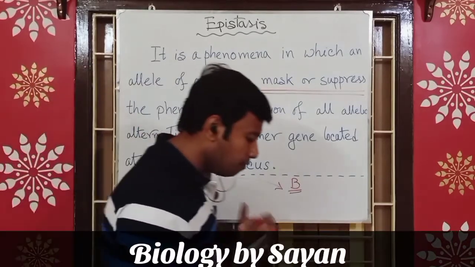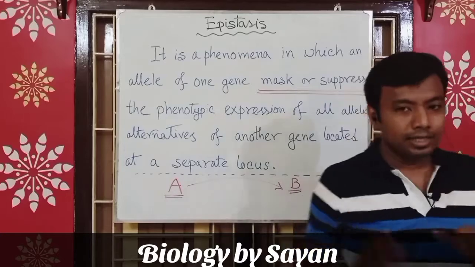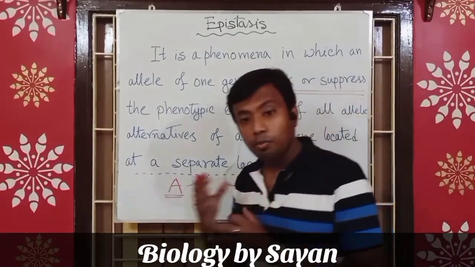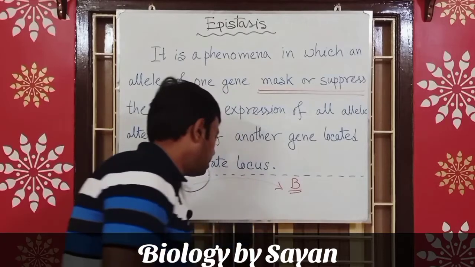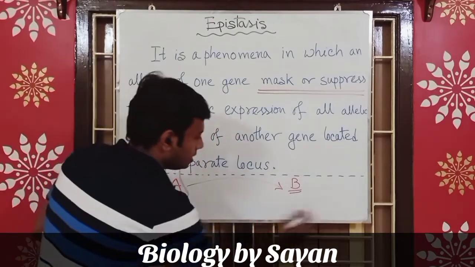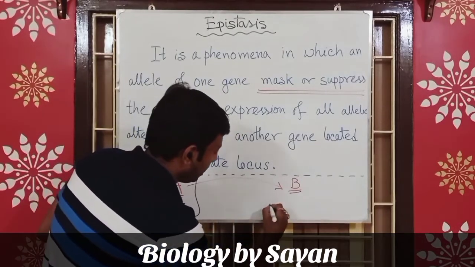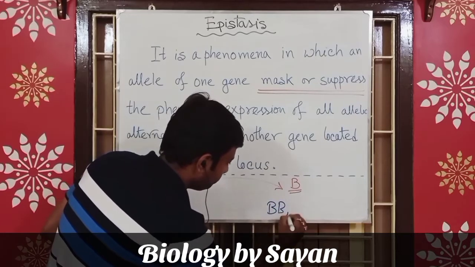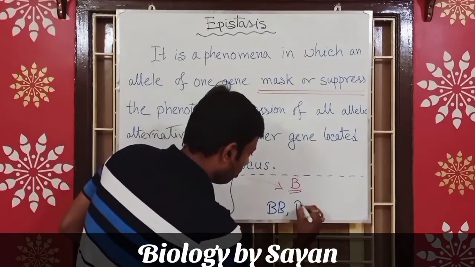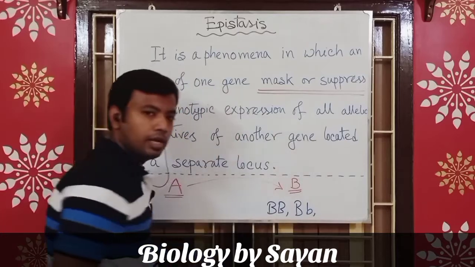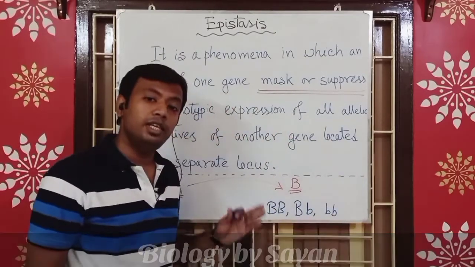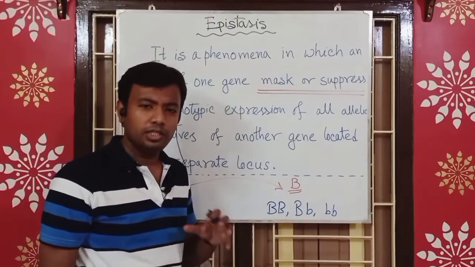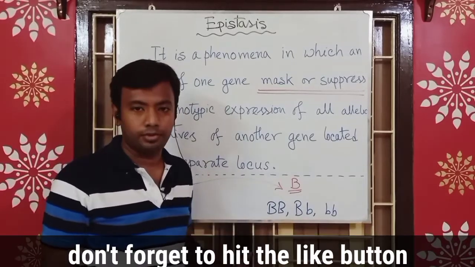Now, how can we understand these things much more easily? Imagine this gene B has some allelic alternatives like capital V, small v, that is heterozygous condition, and small b. All these different genotypic combinations may have their respective phenotypes.